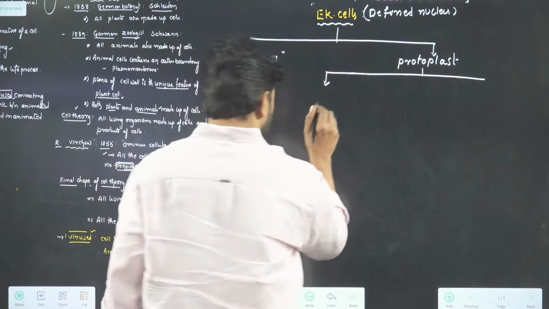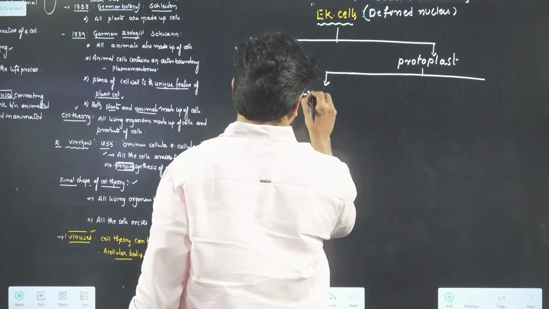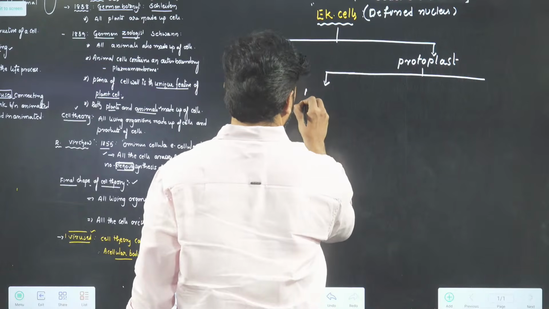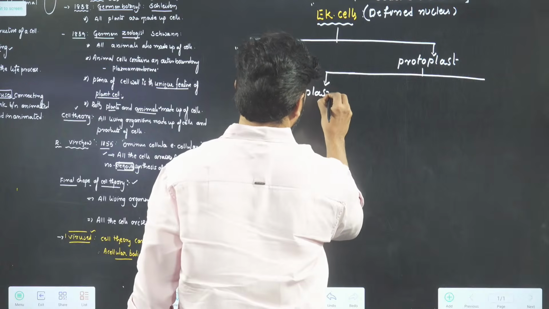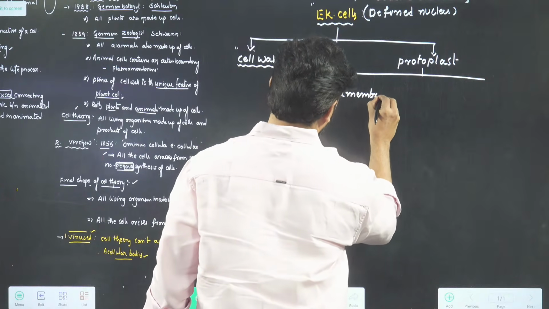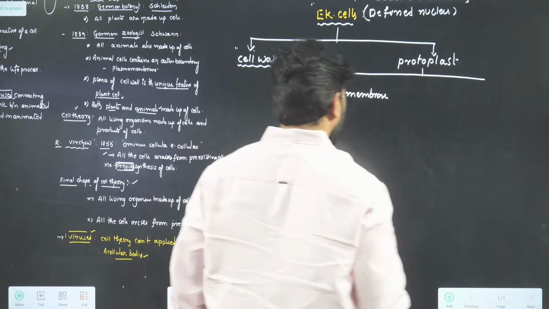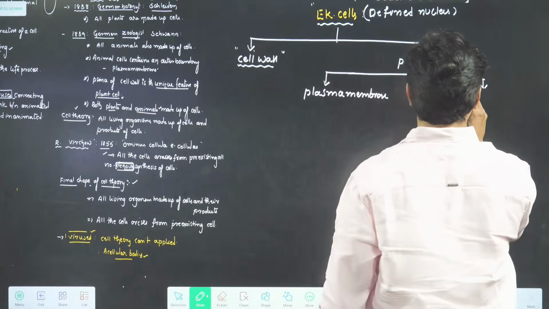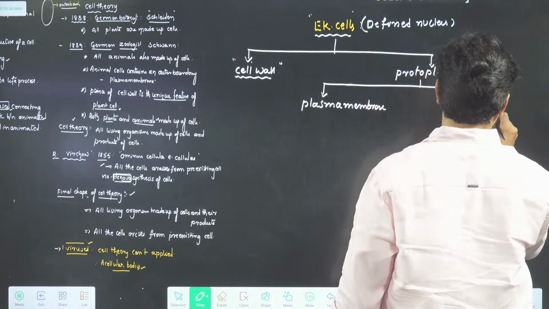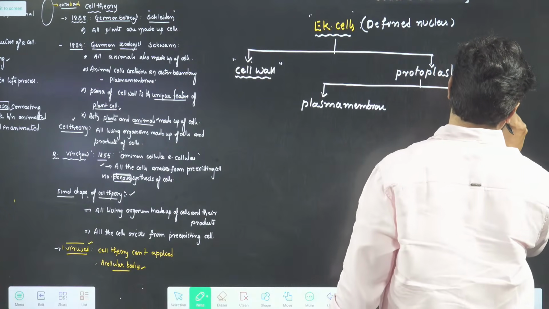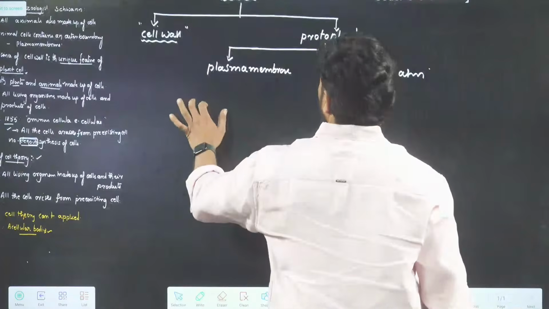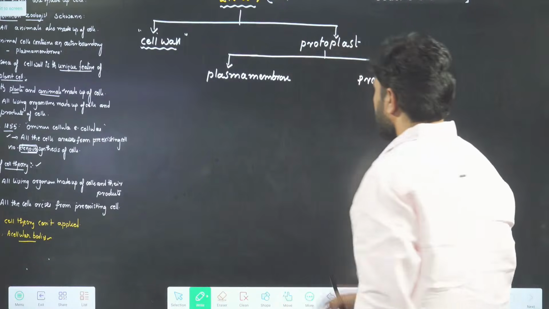The protoplast will possess the plasma membrane. We will talk about it. Sometimes it's also called the cell membrane. Next one, protoplasm. Plasm means fluid or some kind of soup-like material.